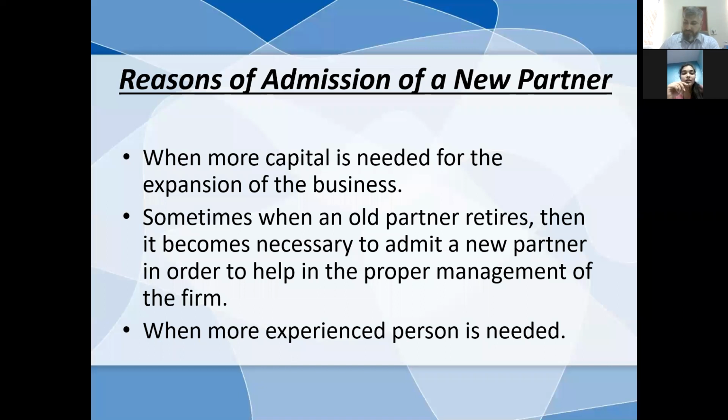And another reason could be the requirement of an experienced person for the betterment of performance, and if any old partner is retired. So these could be the reasons, and there could be many reasons beyond this discussion.